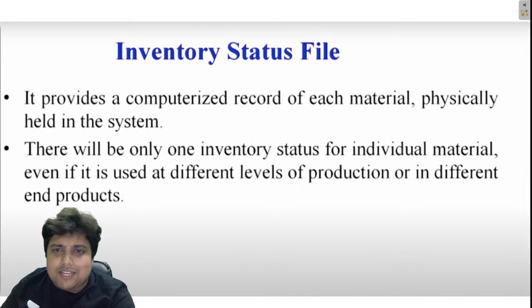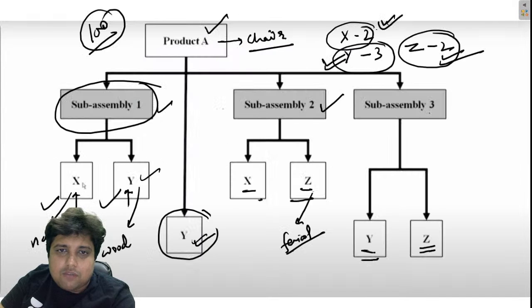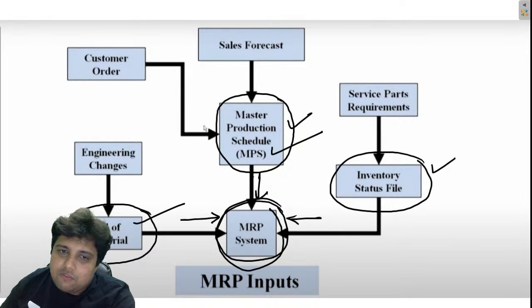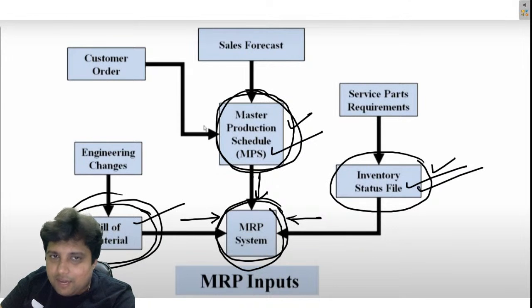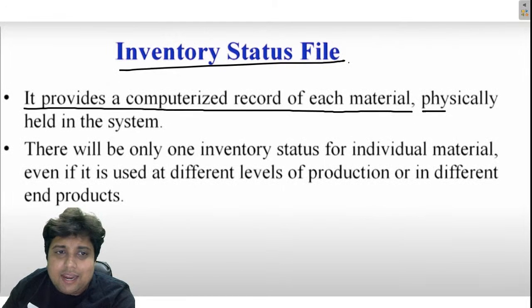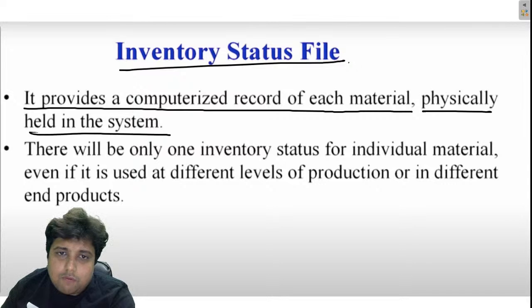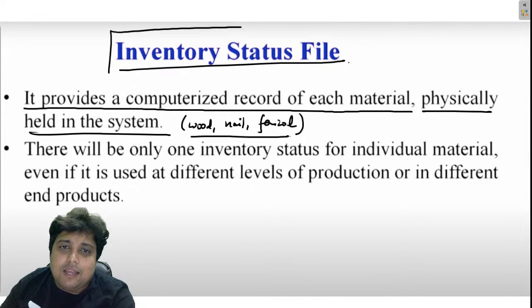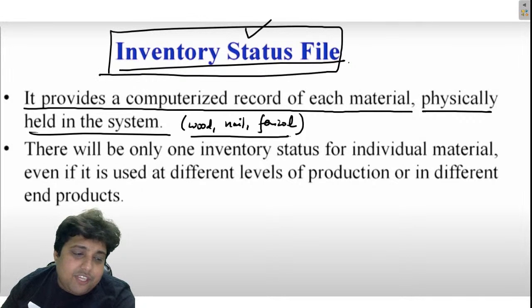Now the third is the inventory status file, right? Let me just revise this for you, otherwise you people will forget everything. Remember, the MRP system requires three inputs: master production schedule, bill of material, and inventory status file. We have already discussed these two. Now I am discussing the inventory status file. What is the inventory status file? It provides a computerized record of each material physically held in the system. If we are talking about wood, nail, fevicol, paint, polish, etc., the inventory status file is basically a status of these inventories.